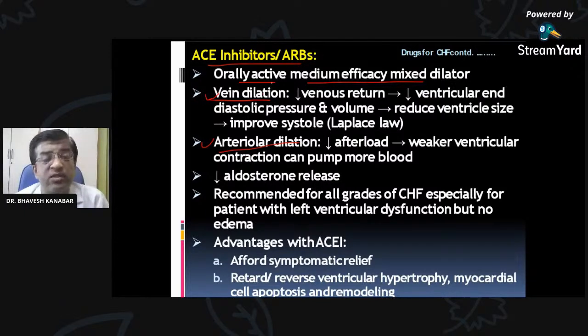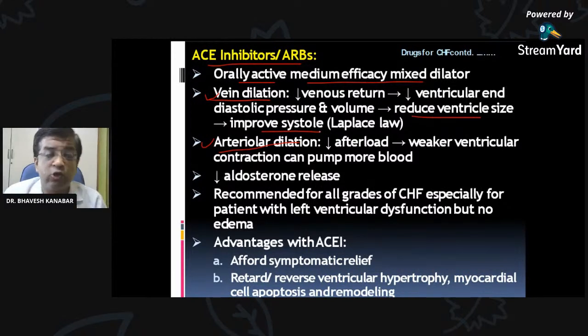Because of the venous dilation, that is useful in CHF. There will be decreased venous return to the heart. So there will be decreased ventricular end-diastolic pressure and volume. Whatever blood is coming to the ventricle will decrease. So ventricular pressure and volume will decrease, and it will reduce ventricular size and improve systole.